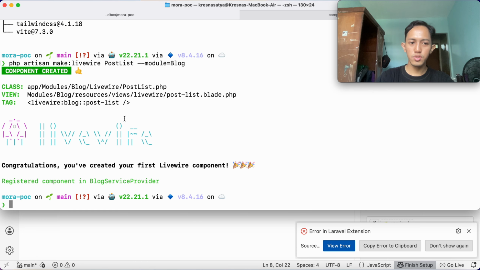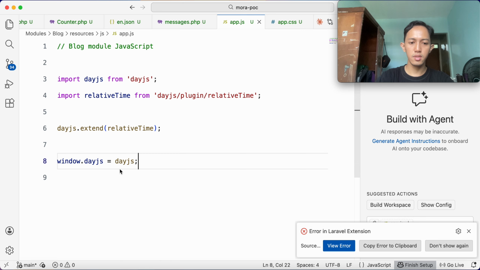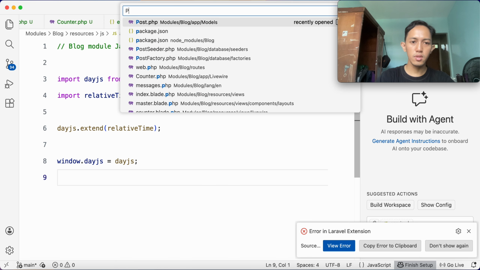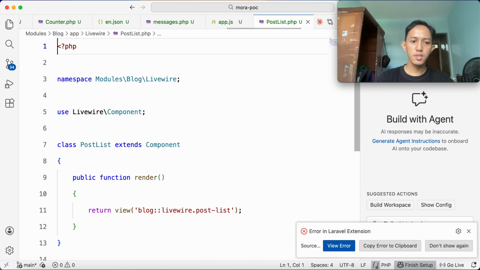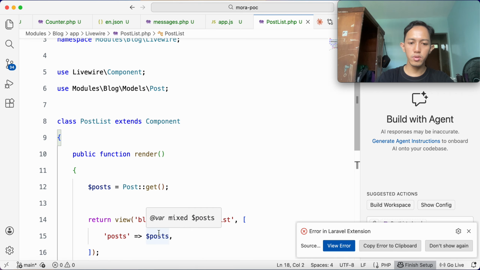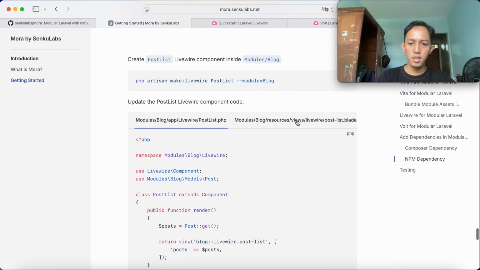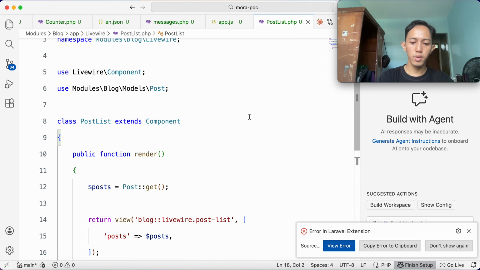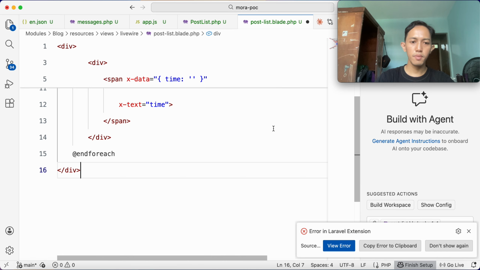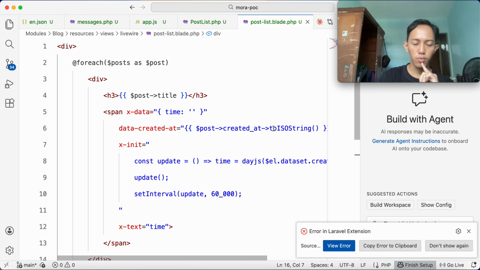Okay, and then we create a post list slide for your component to use, in order we want to use day.js here. Okay, let's make it short. Post list hub, we get our post and then load it, and then we update the post list split component here for Livewire, paste it, and then check this one.